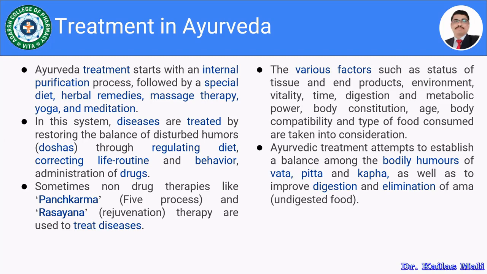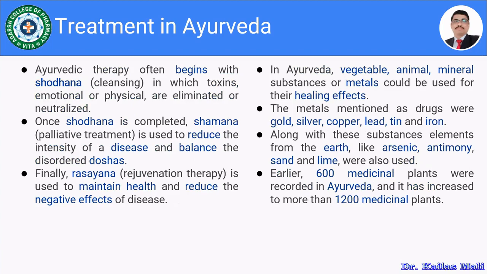Various factors such as the status of tissue and the end products, environment, vitality, time, digestion, metabolic power, body constitution, age, bodily compatibility, and type of food consumed are taken into consideration. We are supposed to consider all these points for the treatment of the patient in the Ayurveda. So Ayurvedic treatment attempts to establish the balance between the bodily humors of the Vata and others, as well as to improve the digestion and the elimination of ama, that is the undigested food.